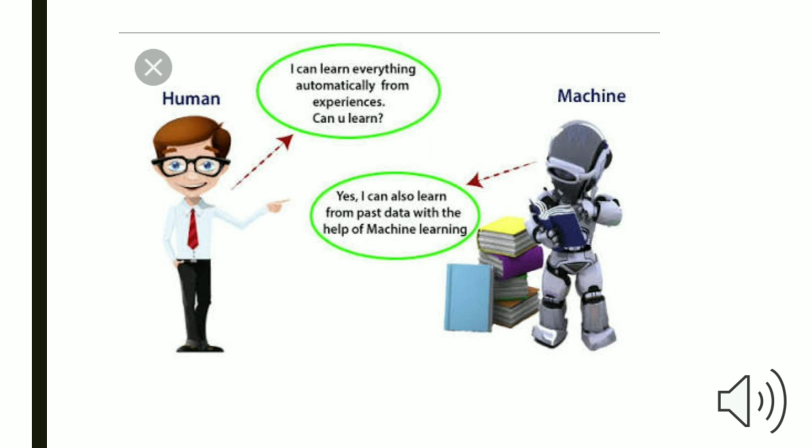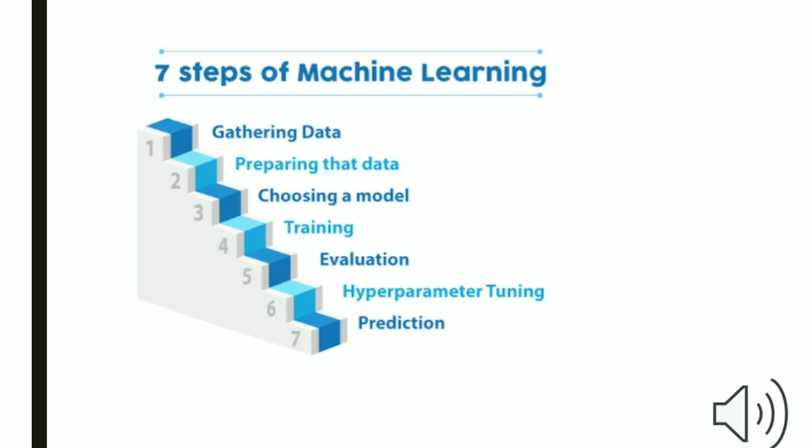You can see the image. Human is asking the machine that I can learn everything automatically from experience. Can you learn? Then the machine is answering that I can also learn from past data with the help of machine learning. It clearly describes the phenomenon of machine learning. Let's move towards next slide.